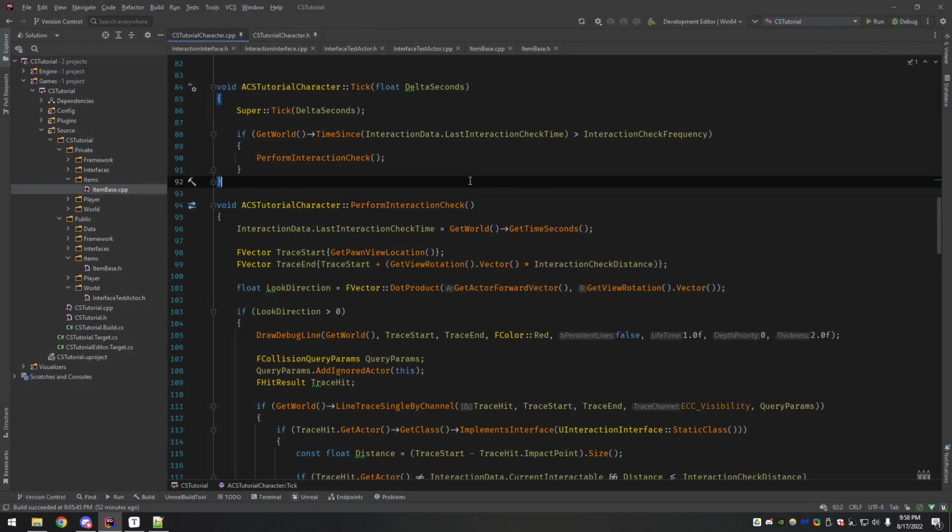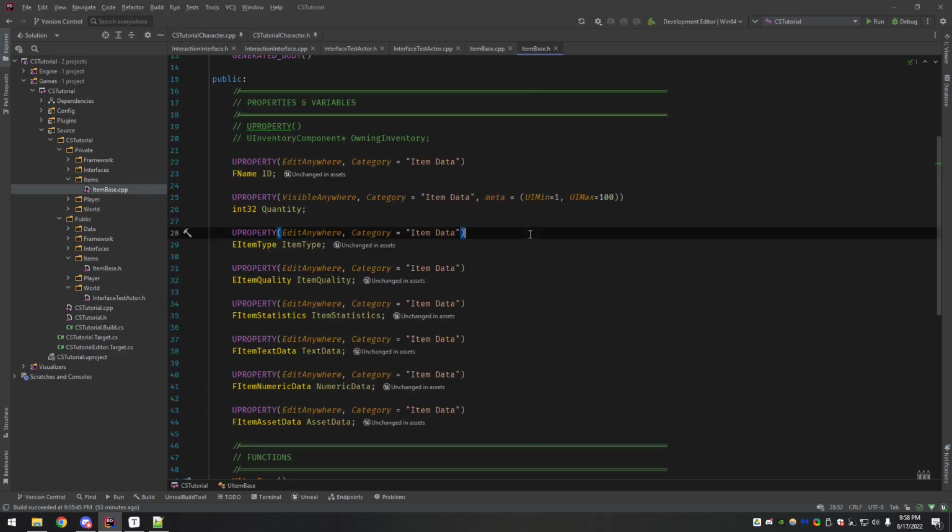So it's, you know, personal preference, I guess. All right, so I just wanted to address that. So to the code changes now. A couple things when I created the item base class, I noticed.